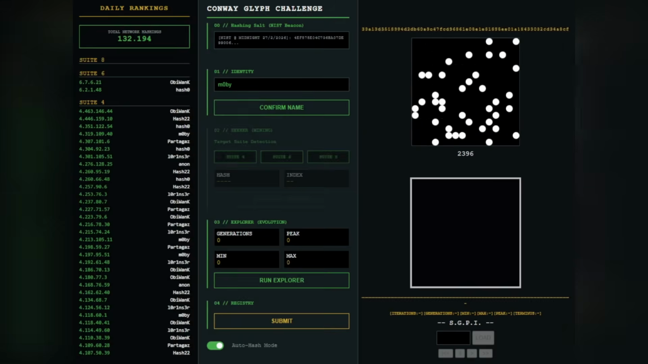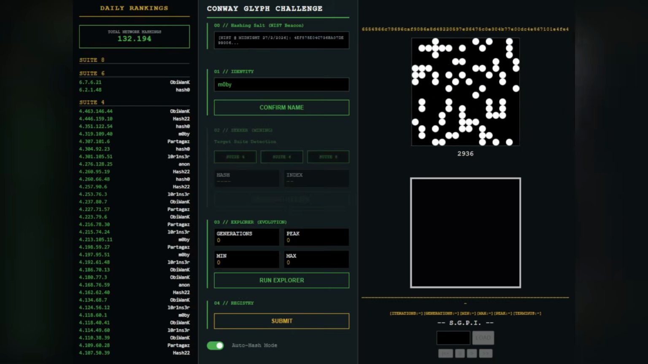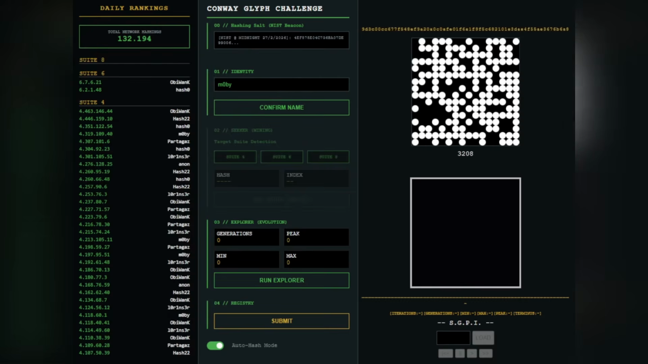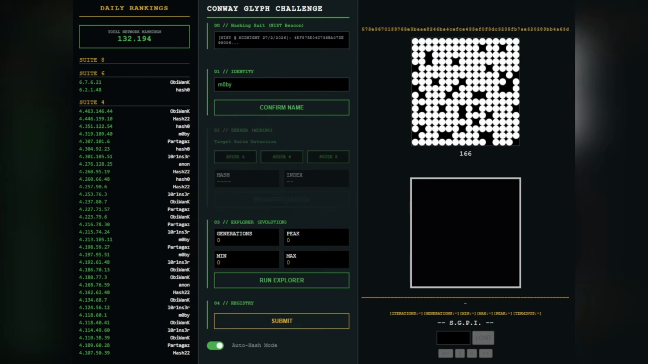Once the explorer has determined the generational count of your pattern, it automatically submits it to the daily ranking. It will take about 30 seconds for your entry to appear on the left-hand side, provided that your pattern lives long enough to be featured on the leaderboard.